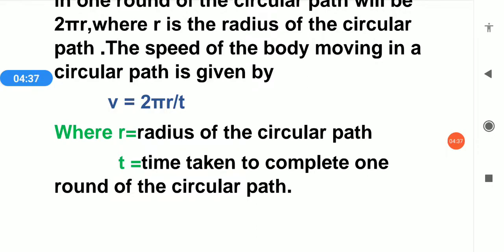This was our last topic in the chapter motion. Now we will start the next chapter. In the next part I will tell you some important points and one or two numericals based on this. After that you can ask some questions related to each and every topic.